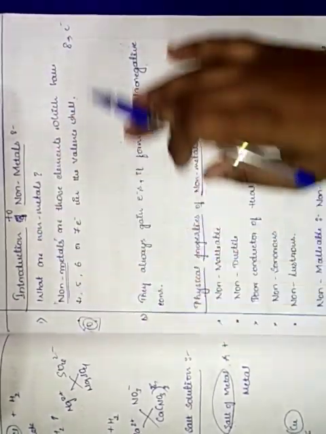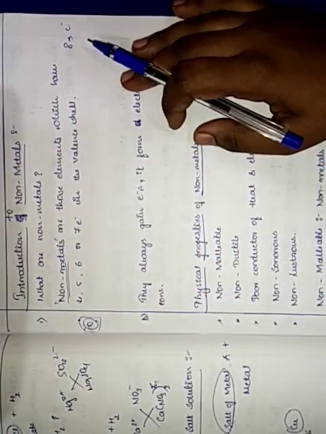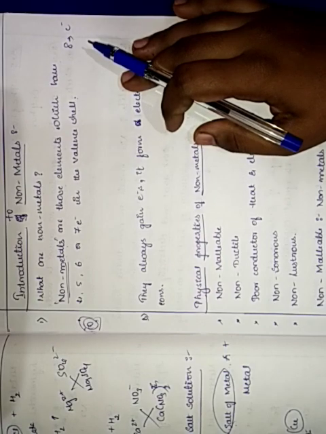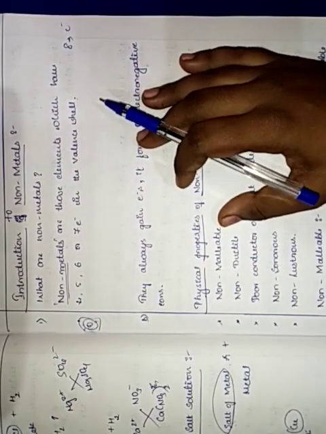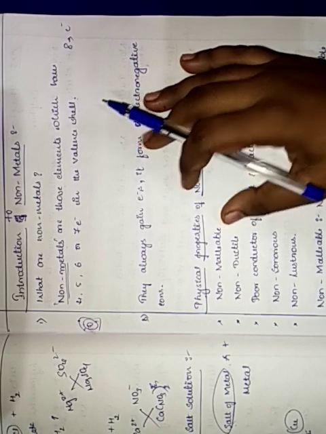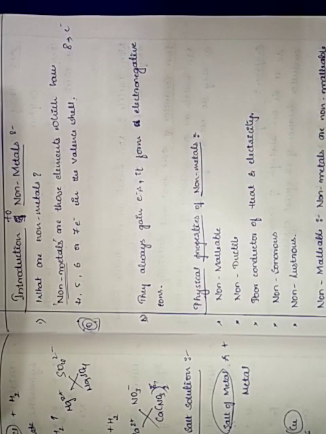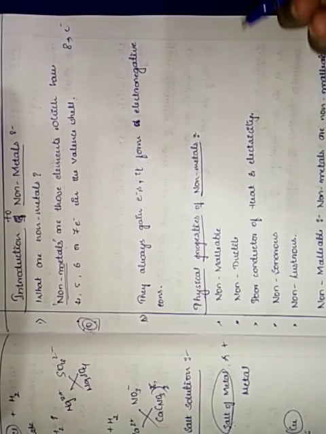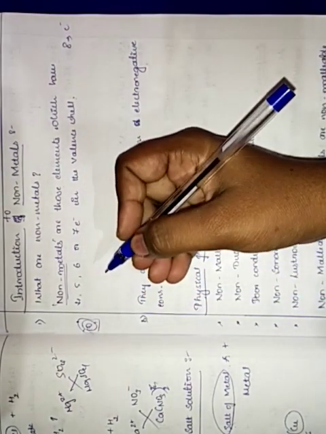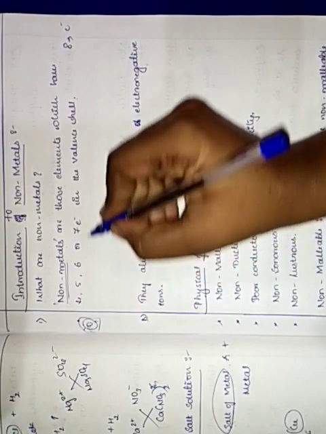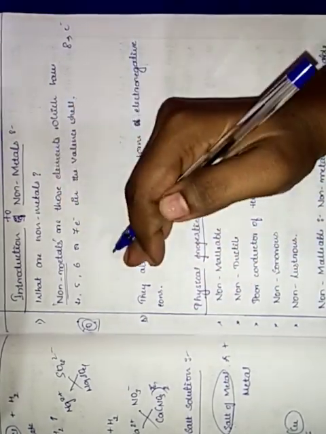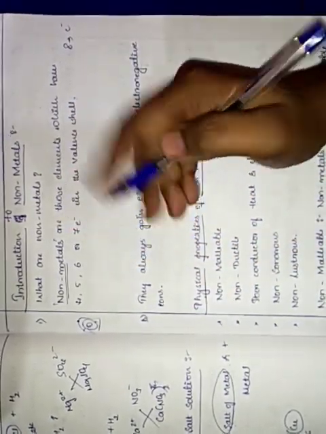So these are the things that we call non-metals. The negative sign will be taken. How to calculate negative signs? It will be subtracted from 8.